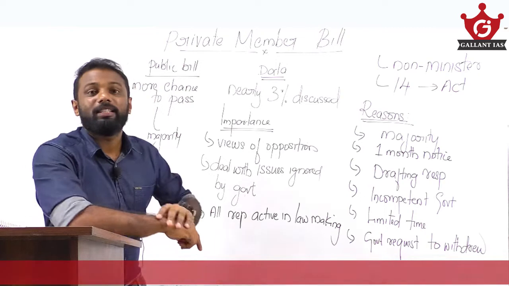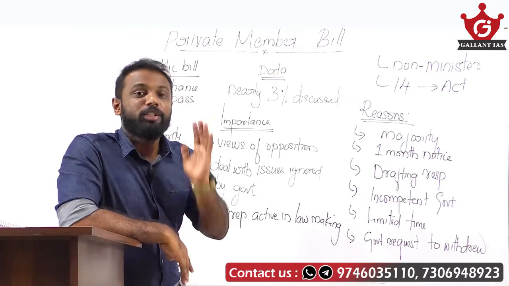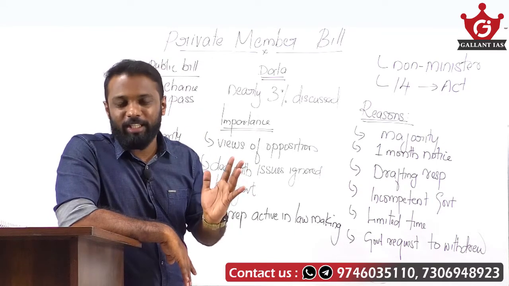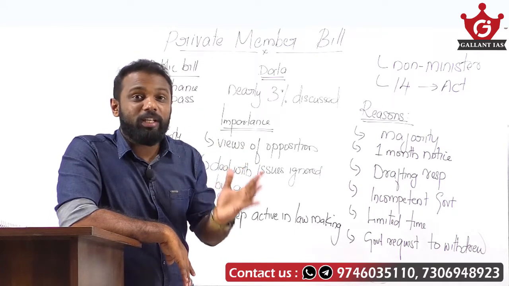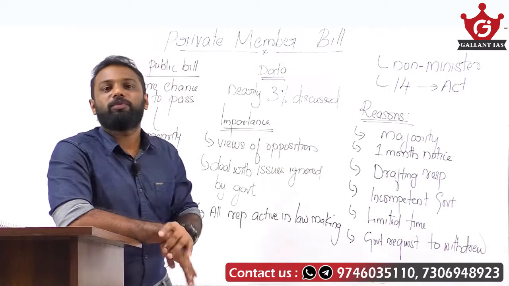The major thing is the number of majority. See, who has the majority always? Usually private member bills are introduced by members of the opposition party, and they lack the required majority to get a bill passed. So that is one of the reasons.